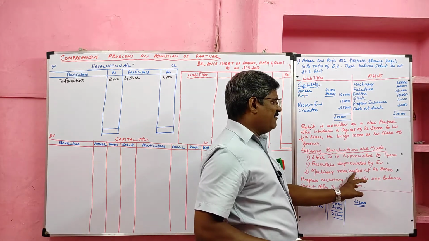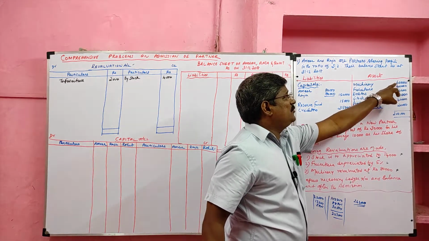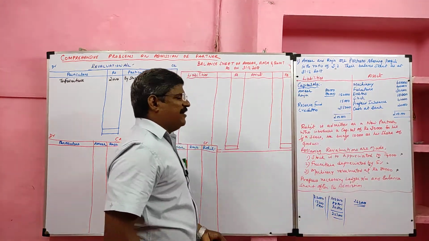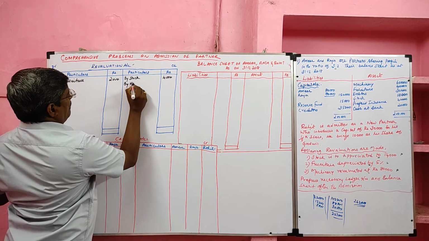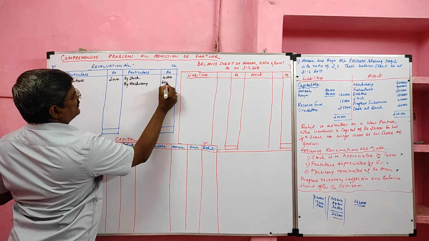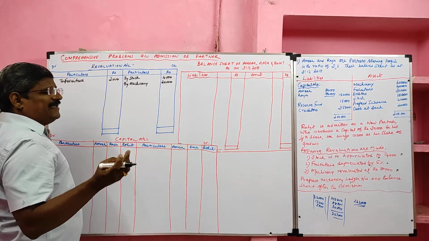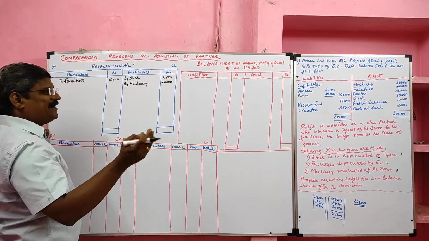Machinery revaluated. Revaluated is given. What we have to do? We have to compare. Already machinery shows 60,000. Now it shows 80,000. What happened? Machinery value increases. It is a profit item. By machinery, how much increased? 20,000. It is a profit item. What I said, if 'by' is given, we can take the value. If revaluated at or to is given, we have to compare and take the value.